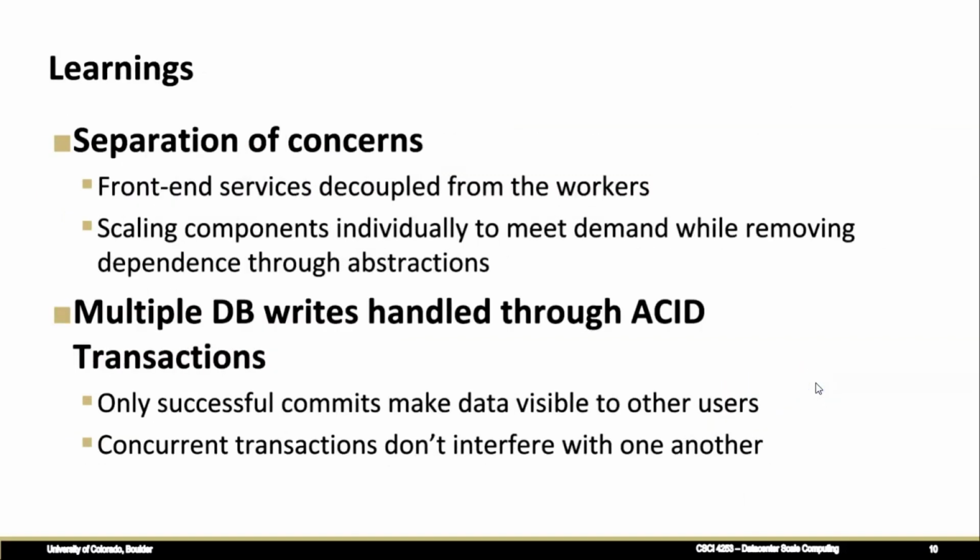So we do have a bunch of learnings from this activity. The main thing is separation of concerns. This is very important because we decided to decouple our front end or RESTful services from the workers. This provides the ability to scale the individual components in a decoupled and independent fashion. What this means for us is, if we are bombarded with a set of user requests, we scale up the number of front end REST services. And if we also have an overhead of several scheduled worker jobs, we can scale the workers independently.